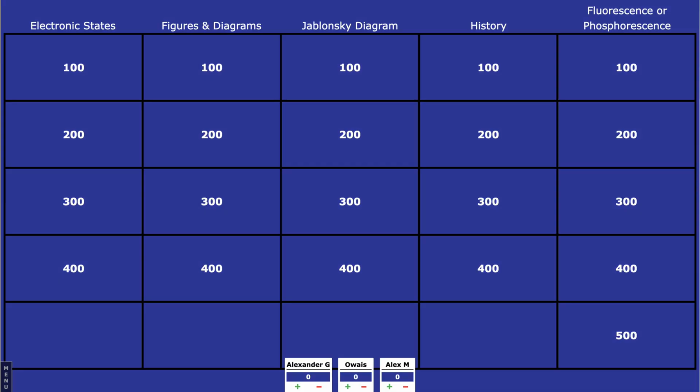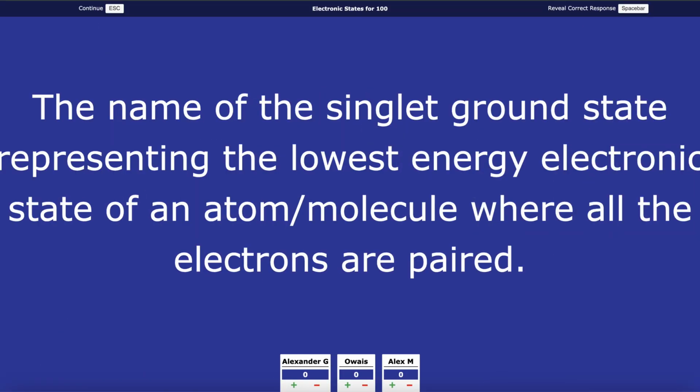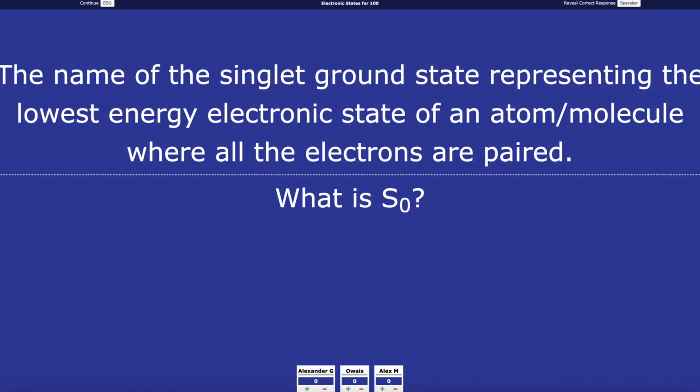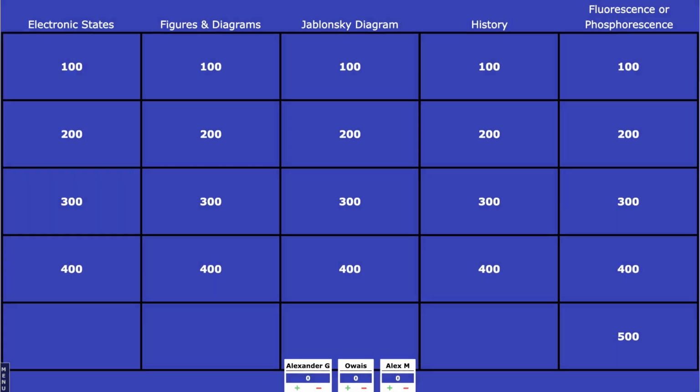Okay, this is electronic states for 100. The prompt is the name of the singlet ground state representing the lowest energy electronic state of an atom/molecule where all the electrons are paired. What is S0? And this is electronic states for 200.